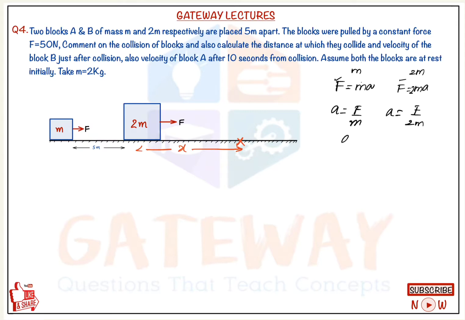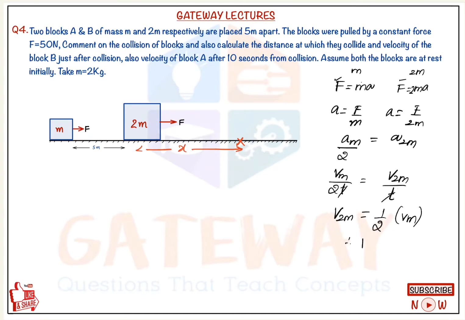So we can simply say the acceleration of small m upon 2 is nothing but the acceleration of 2m, and acceleration is nothing but v by t. From this we can easily say the velocity of block 2m is half of the velocity of block m. Therefore the velocity of block m is double the speed of this.